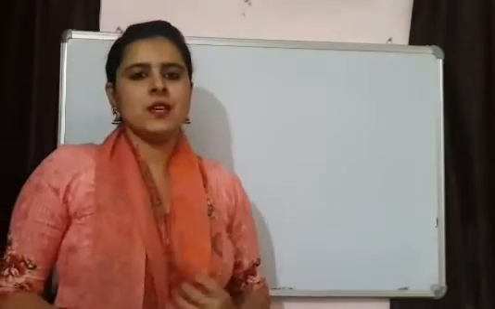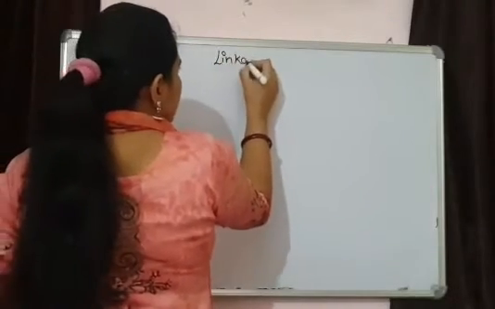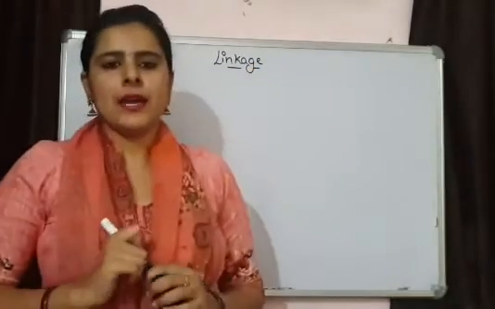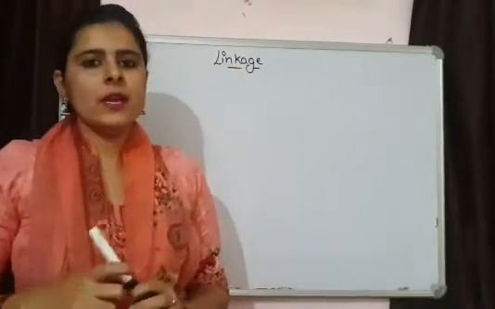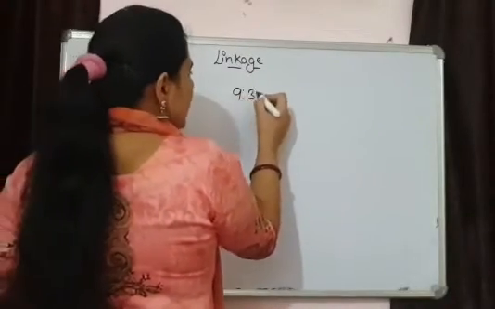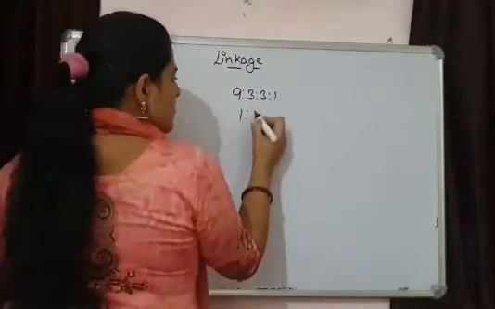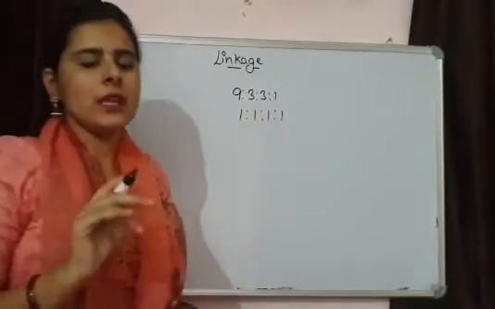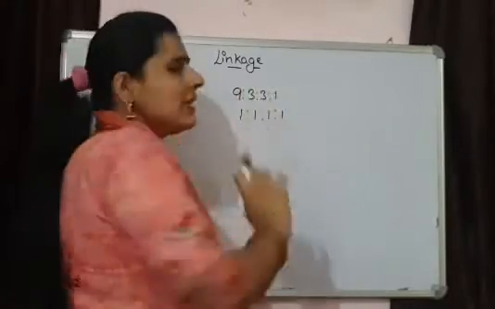Good morning, students. Today we are talking about the next topic of this chapter, that is linkage. When I was talking about Mendelian crosses, I told you that Mendel didn't find the process of linkage. That's why Mendel was getting the dihybrid ratio 9:3:3:1. And if we are doing a test cross, then the ratio was 1:1:1:1. This ratio comes when there is no linkage. And if linkage is there, then the ratio gets changed.